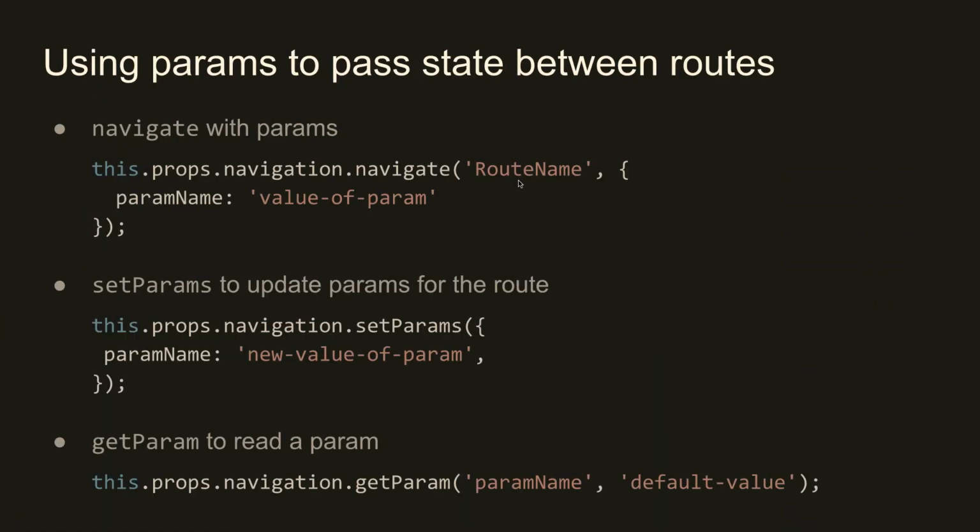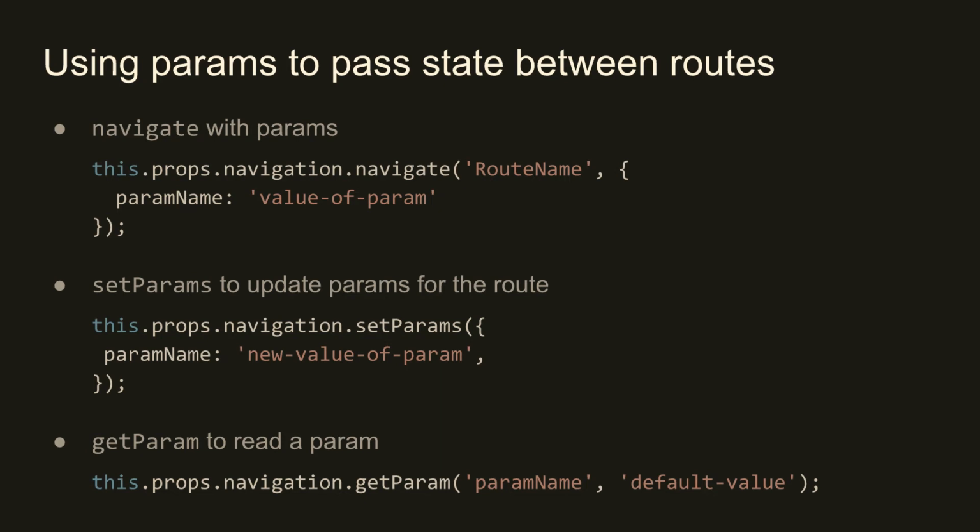Another thing that's pretty useful, often this is where people start to think, okay, but if I was rendering a component, I could pass in props to my component. But at this point, you're not actually rendering the screens. You're navigating to a screen. And so you don't have control over what props are passed in. You just know that the navigation prop is passed in automatically from React Navigation. And so what we use instead of that is this concept of params.